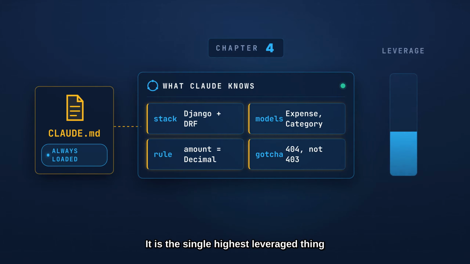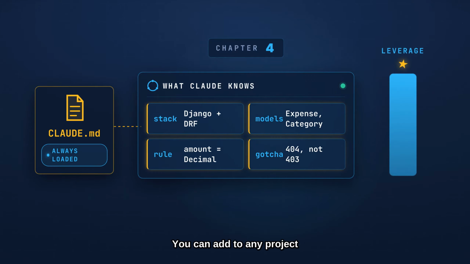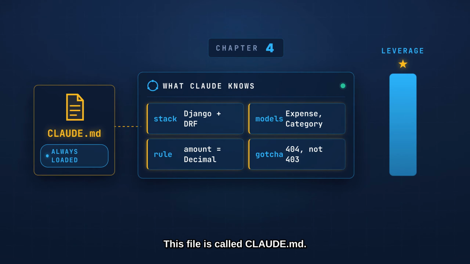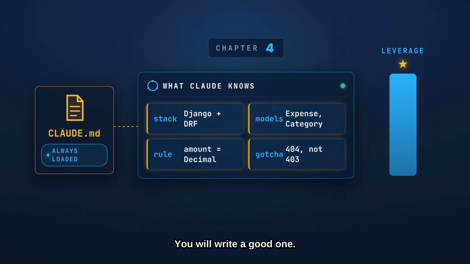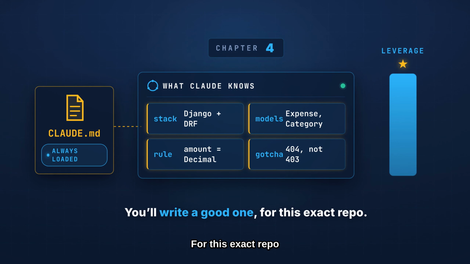It is the single highest leverage thing you can add to any project, and most people either skip it or fill it with junk that makes Claude Code worse. This file is called Claude.md. By the end of this video, you will write a good one for this exact repo. Let's start with what it actually is.